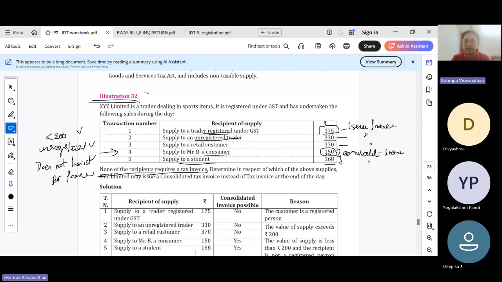Okay, clear? So I think with this we have completed the GST revision. I want you to go through the workbook. I want you to go through your study material and ensure that you do all the sums in your study material at least twice before the exam. Okay, that will help you to be thorough with the provisions. So in the next class, we will complete customs. We'll go for the revision of customs. Okay.